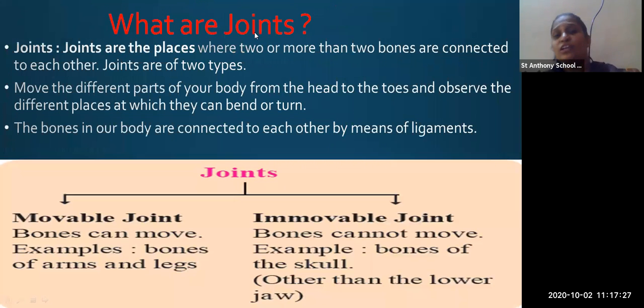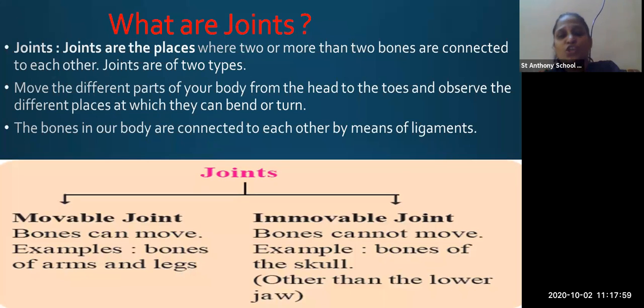Now in your mind there must be a question, what is a joint, or what is the definition of joints. So joints are places where two or more bones are joined to each other. The joints are of two types. What are joints? Joints are found in the place where two or more bones are there.